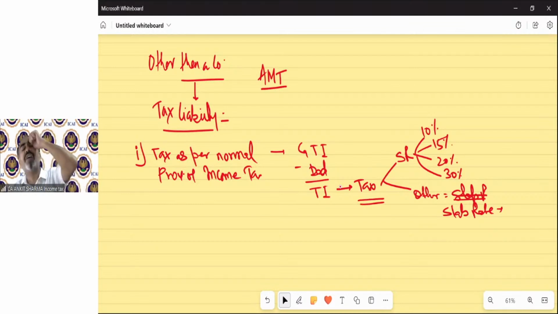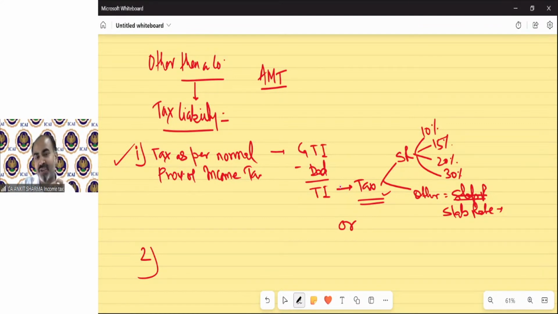So whatever provision you have discussed till now was about this. Till now we thought that this is my tax liability answer in the examination. So let me tell you, no, this is not the end. That's why it's income tax. Do not bother about it, but this is not the end. The story still continues. Now a new concept which says AMT. Before AMT, this is my tax liability after applying surcharge, cess, etc. That is my correct answer. Fine, till now. But after applicability of AMT, now the question arises.